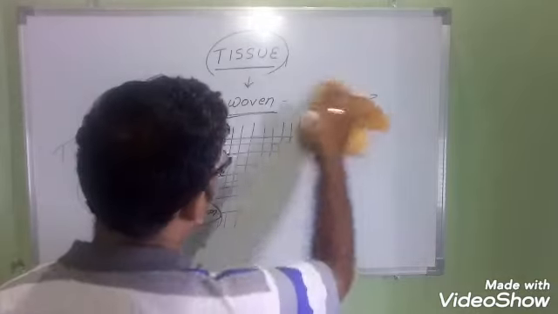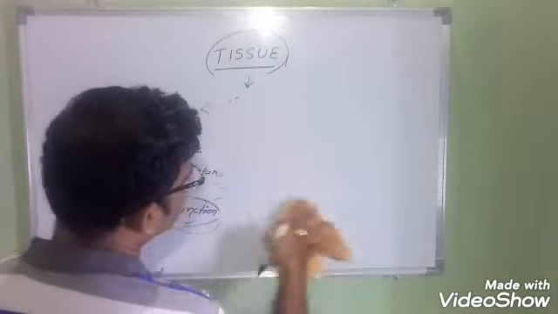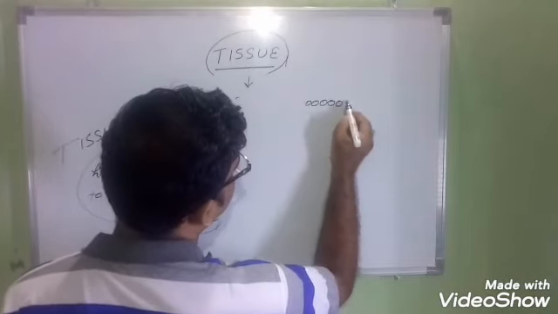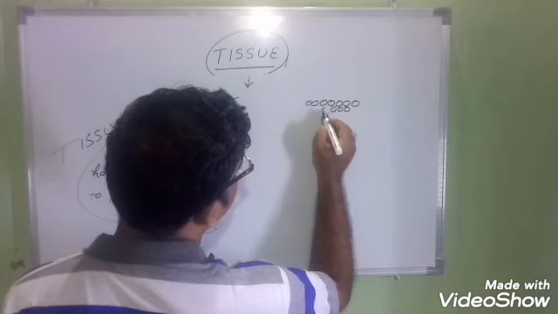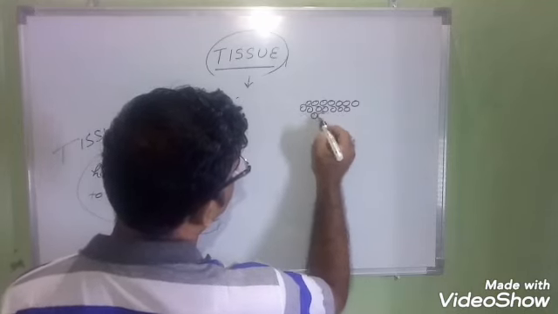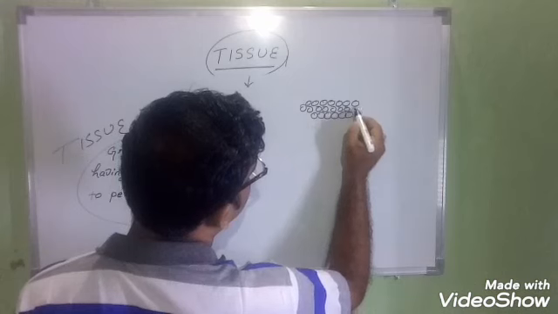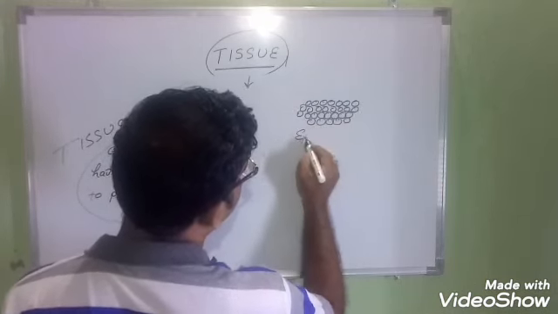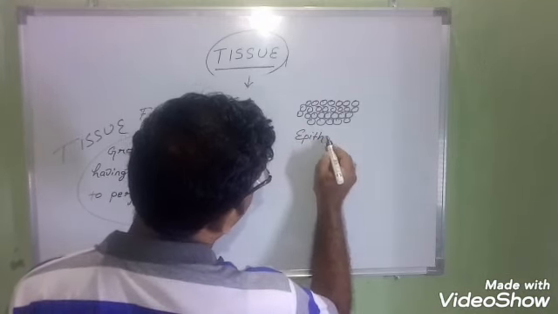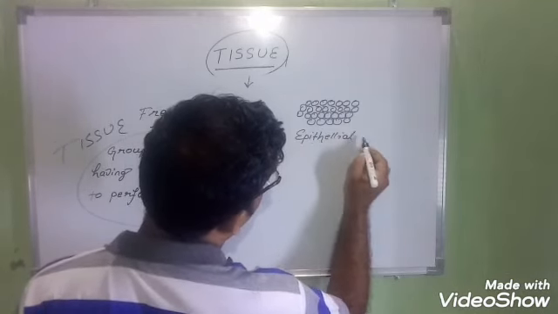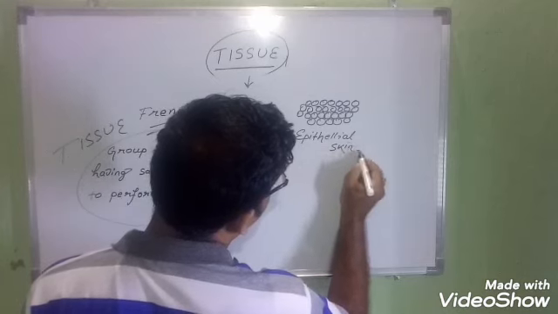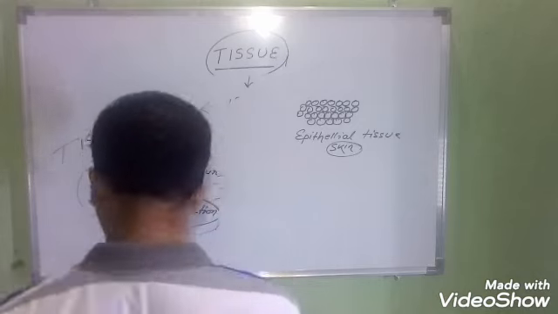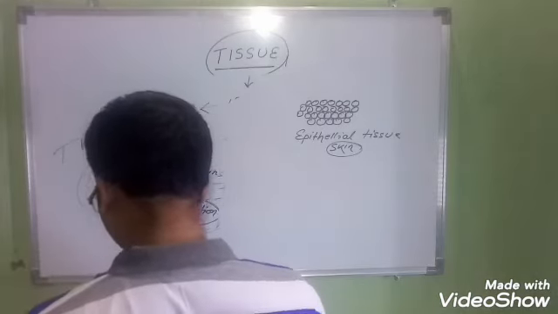Understood or not? In our body, one kind of tissue present is known as the epithelial tissue. Suppose this kind of tissue is there. These are the cells. So many cells are present here, and combined they make one tissue. This is the epithelial tissue. Epithelial tissue means this tissue is present in our skin.